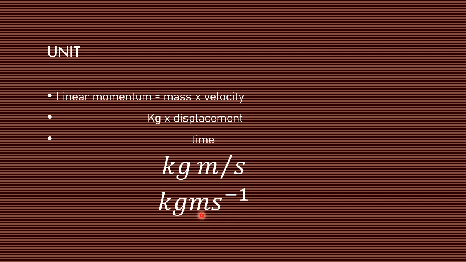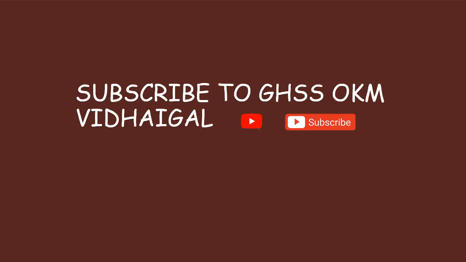So kilogram meter per second is the unit of linear momentum. Students, in this part we have learnt linear momentum and its units, uses, and how to derive the unit also.